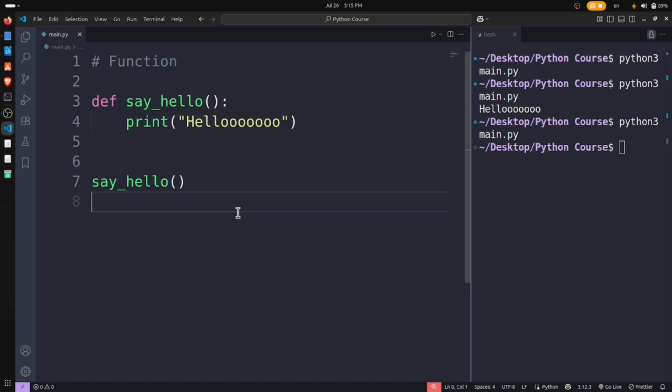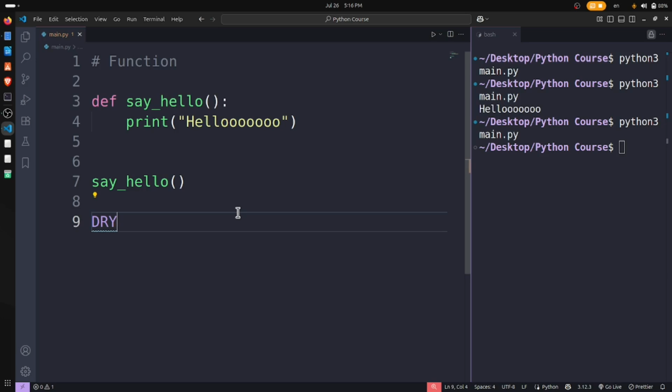Now the question may come to your mind: why do we use functions? What is needed for this? There is a concept called DRY, which means do not repeat yourself. This is a very important concept for every developer around the globe who codes every day.